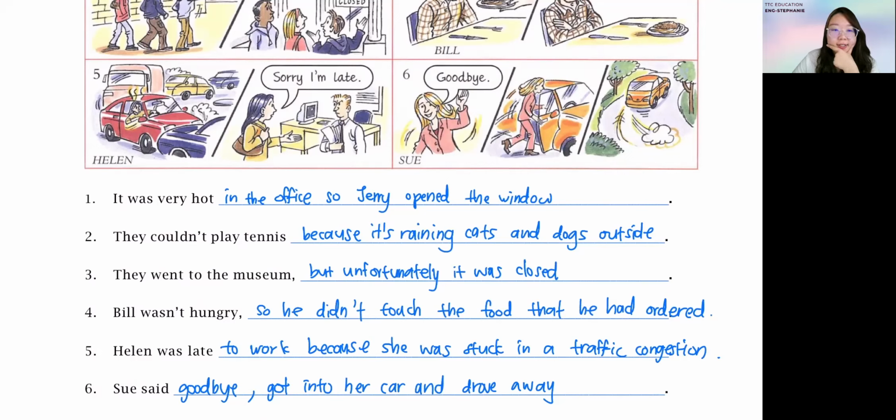Helen was late, so she said sorry. Can. Helen was late, so she said sorry. No issue. Can, as long as you are able to explain. So you can either use because to explain the traffic congestion, or you can explain further in the next section. No issue. Very good. Thanks for giving another angle. Okay, cool, cool. Next one.